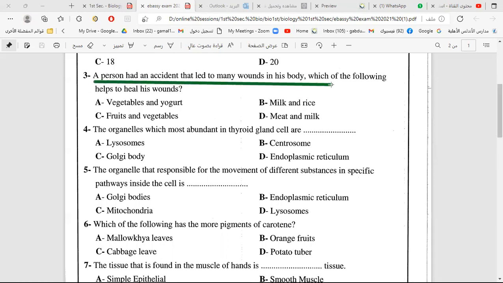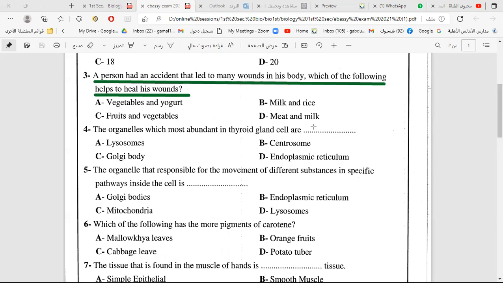A person had an accident that led to many wounds in his body. Which of the following helps to heal his wounds? Vegetables and yogurt, milk and rice, fruits and vegetables, or meat and milk?